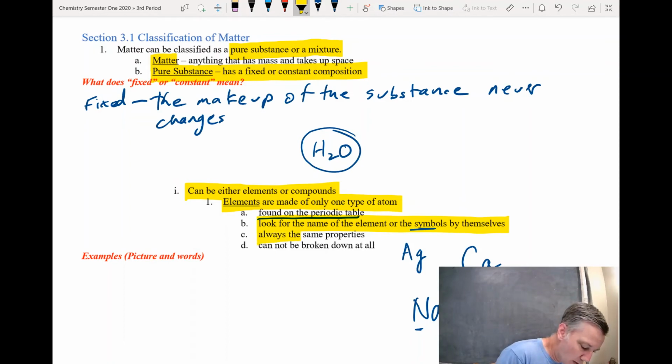Elements always have the same properties, and they cannot be broken down at all. What that means is when you break down the element sodium, it's no longer the element sodium. You cannot break down an element at all. Okay, you only get protons, neutrons, and electrons. We'll see a difference with that when we talk about compounds.